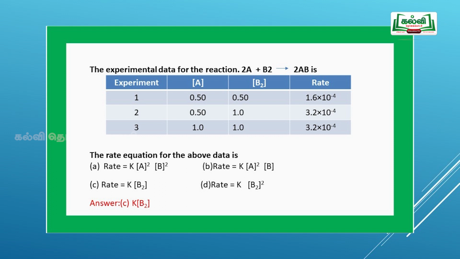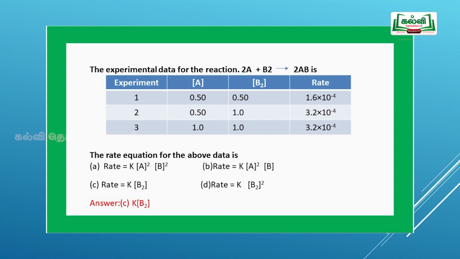While comparing equations 3 and 2, we get 1 is equal to 2 to the power of x, so the power of the concentration of A is 0, and it does not come into the rate of the reaction. Now comparing equations 2 and 1, we get 2 to the power of y is equal to 2, so the order is 1 with respect to B.